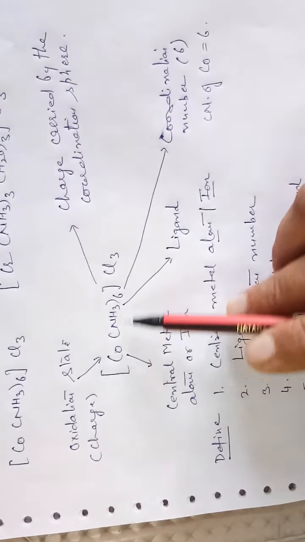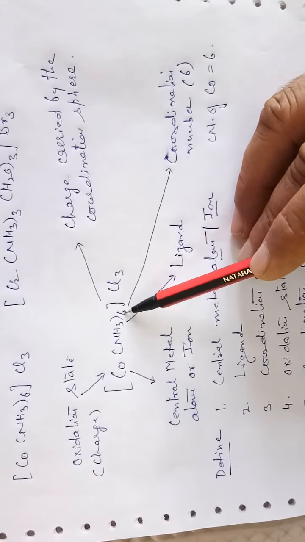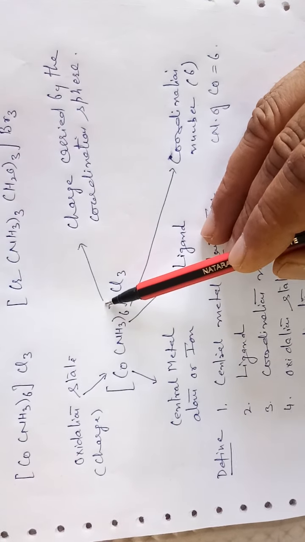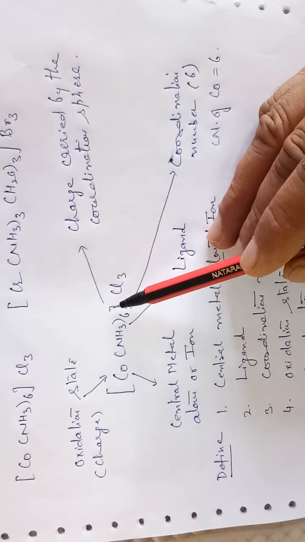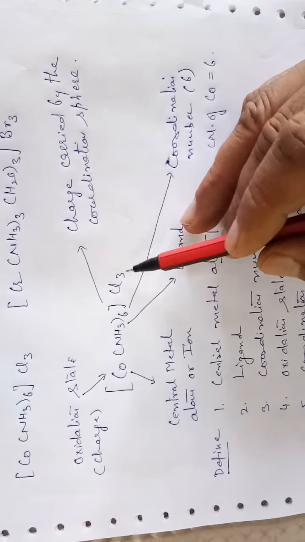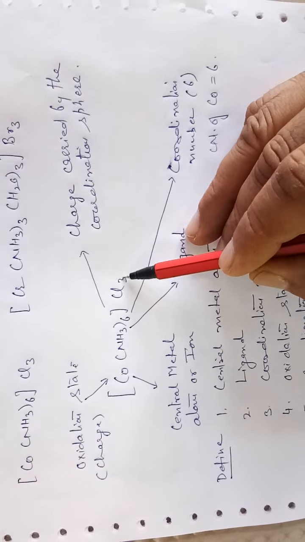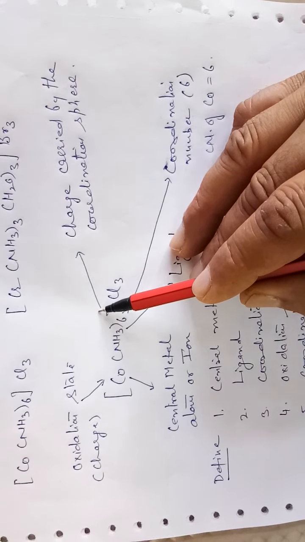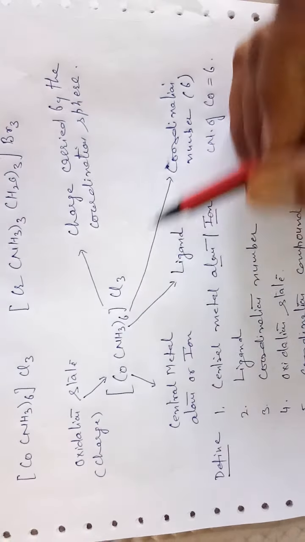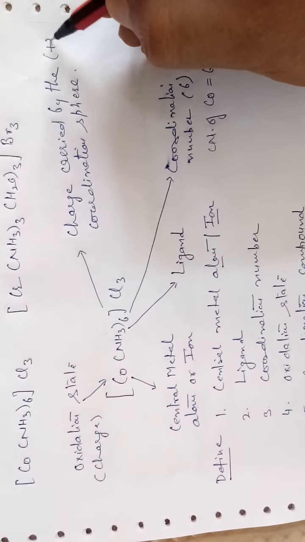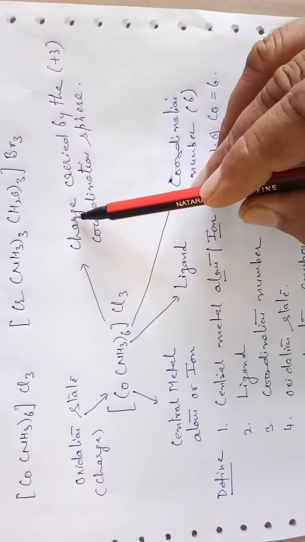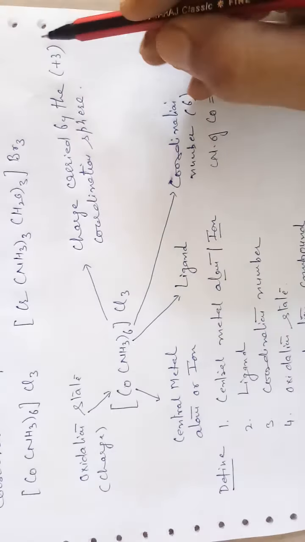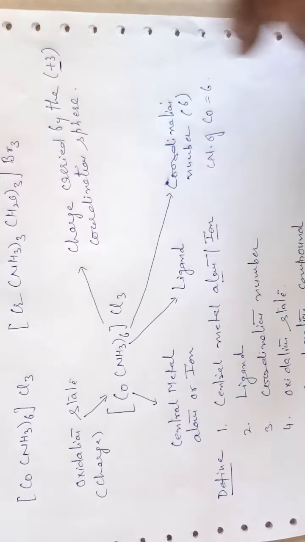So we have the central metal atom, ligands, number of ligands 6 as coordination number, and the charge which appears on the square bracket. As we have 3Cl, the charge carried by the square bracket is plus 3. This charge plus 3 is known as the charge on the coordination sphere.